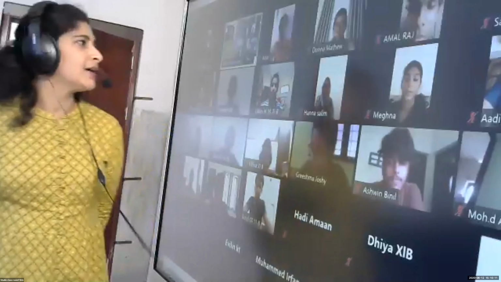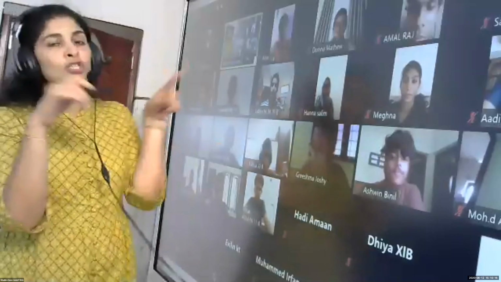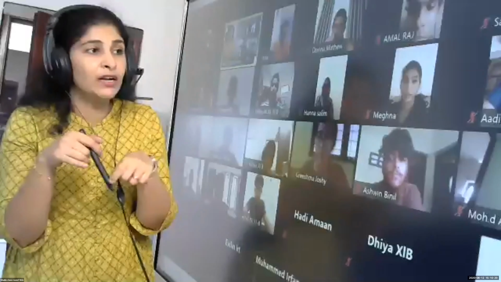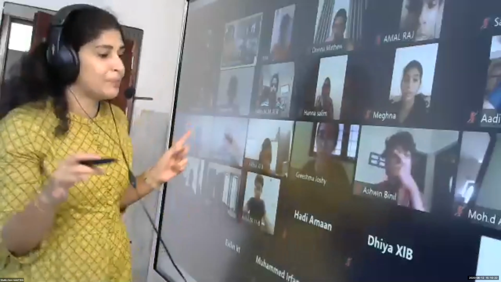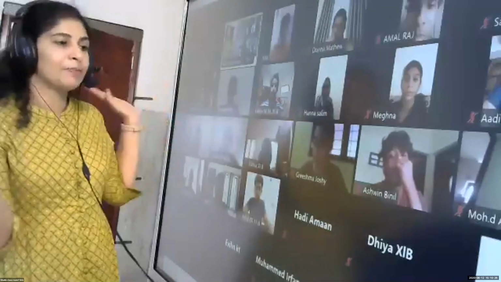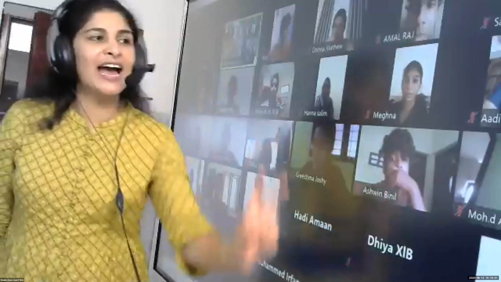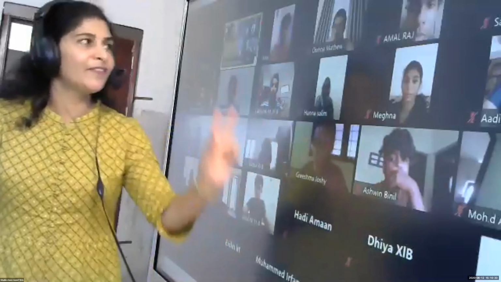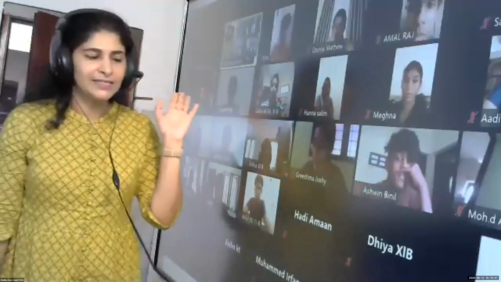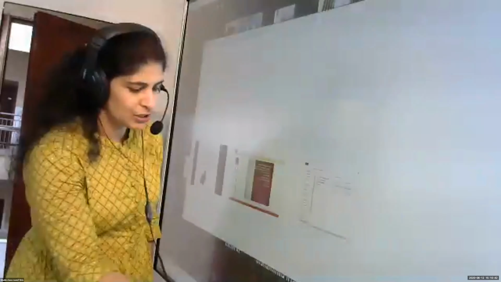Okay. So I hope everybody has seen. How many of you have a laptop at home? I think those who are seeing me in this window as horizontal view, not the vertical view, all are using laptops. So from this view, I can understand that many of you have laptops at home, isn't it? It's all horizontal views. Those who are in the vertical view, I think you joined through your mobiles. Am I right? Yes. Okay. So we'll continue.